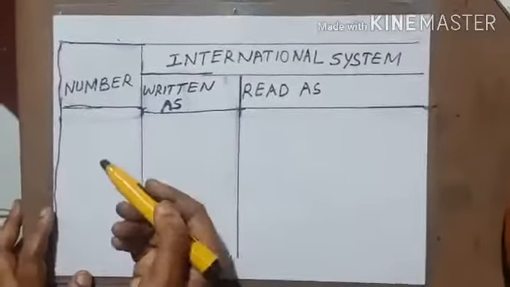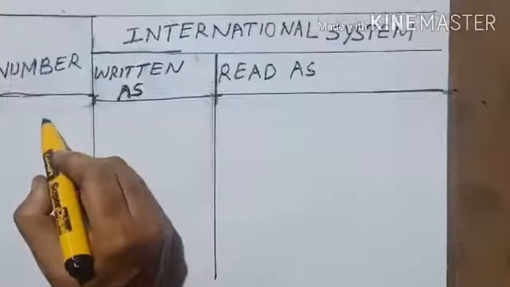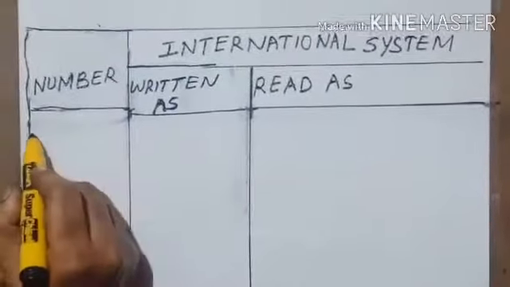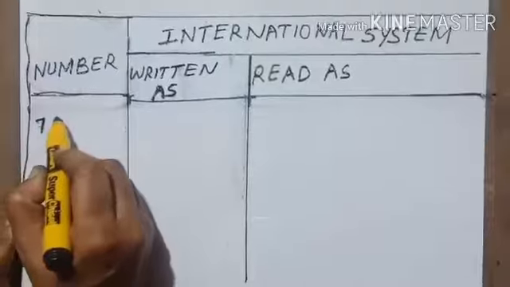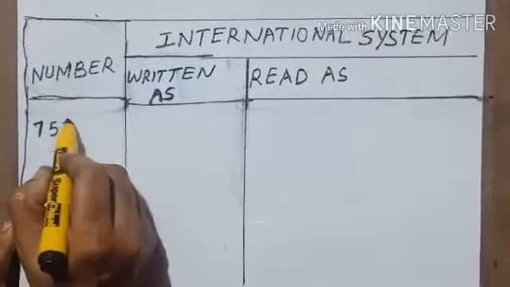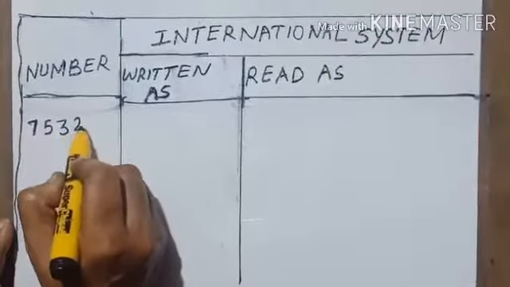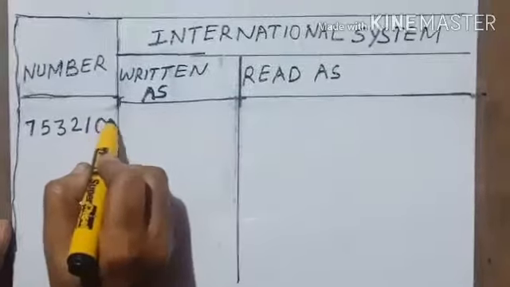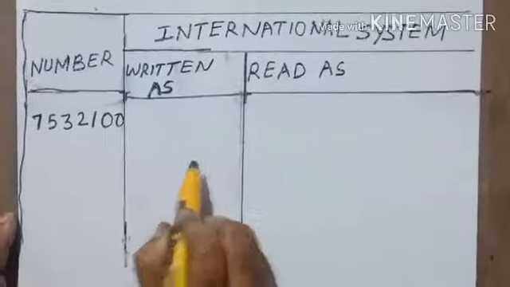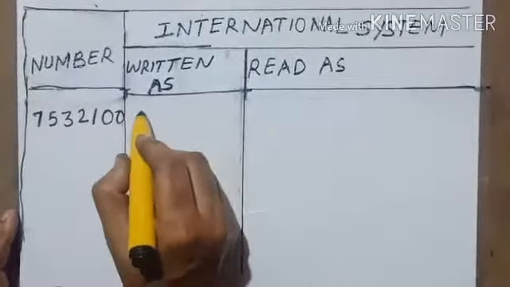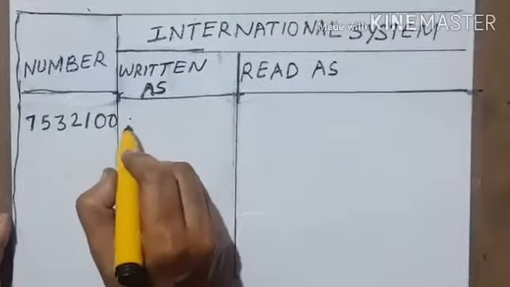Let us take one more example to make you clear. So the number is 7,532,100. I'll write the same number over here to put the commas.